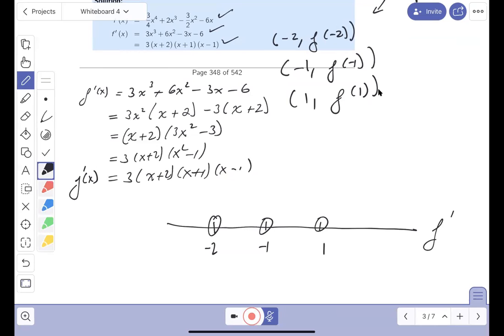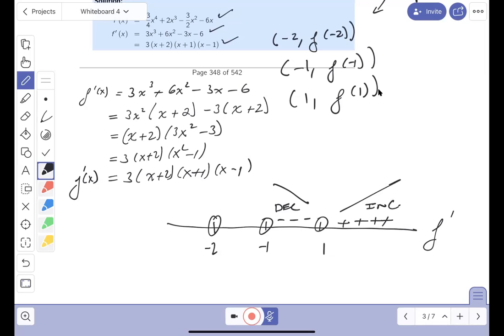All right, I'm going to plug 0 in. Here, positive, positive, positive. That would be negative. Overall, it's negative. What does that mean? Decreasing. I'm going to take a test value over here, like 2, plug it in, plus, plus, plus, plus. Everything is positive. This means decreasing. This means increasing.